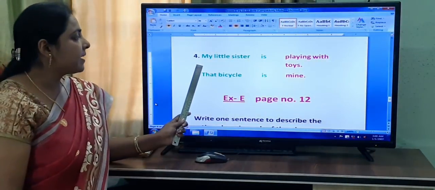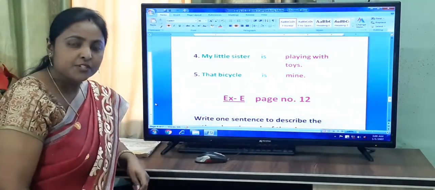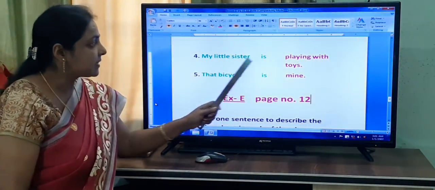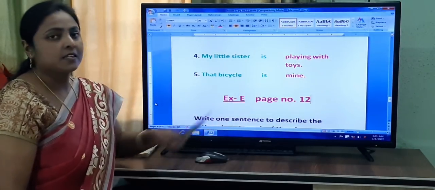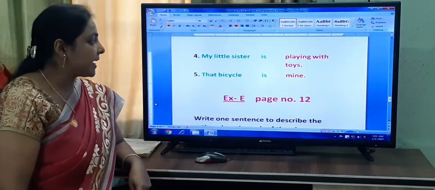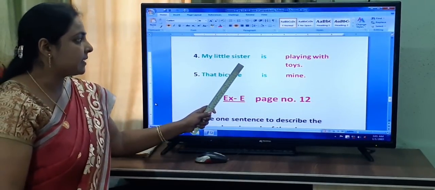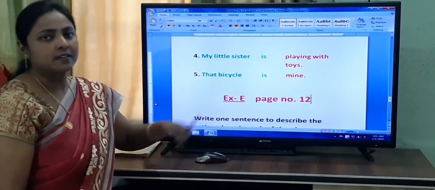So my little sister is what? Subject. And what is the verb here? Is. So playing with toys. So write like this in your book. My little sister is playing with toys.